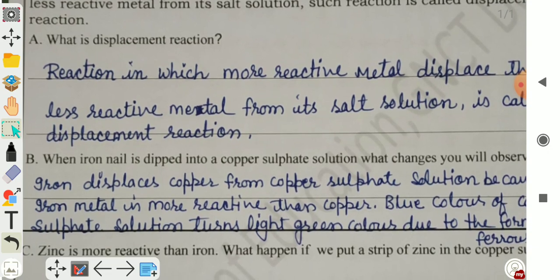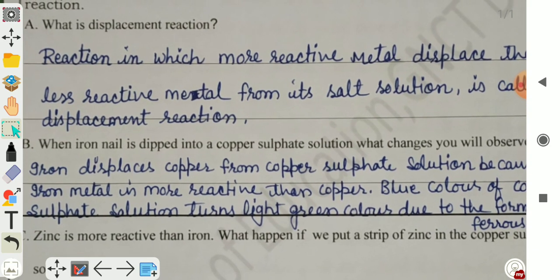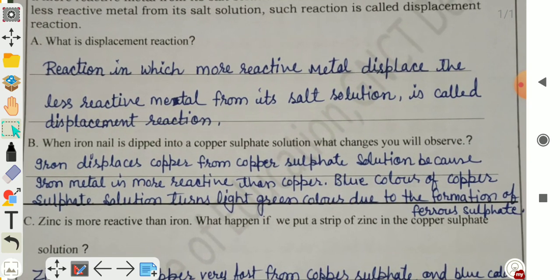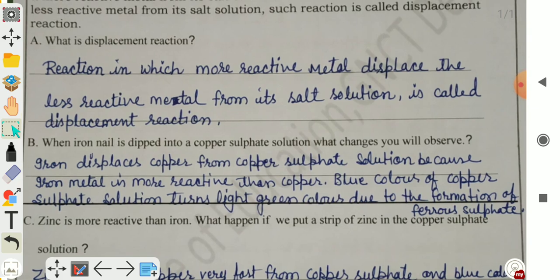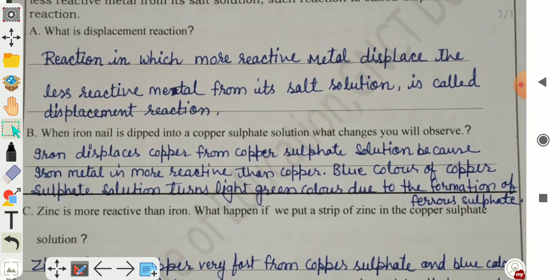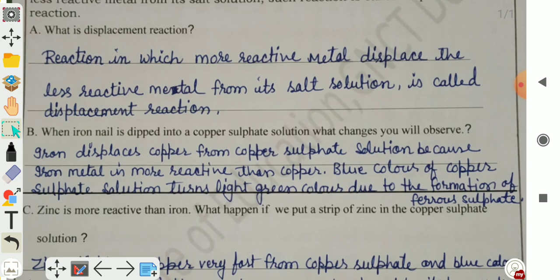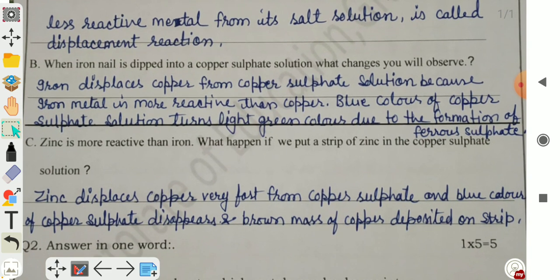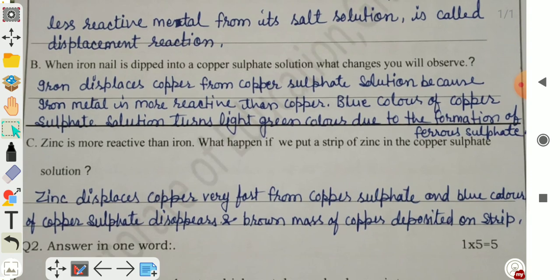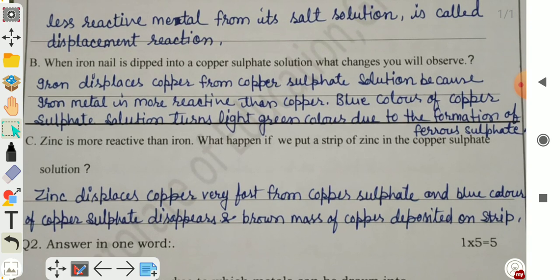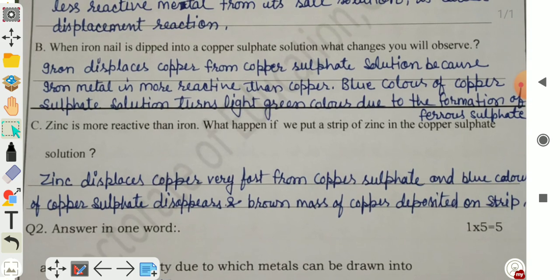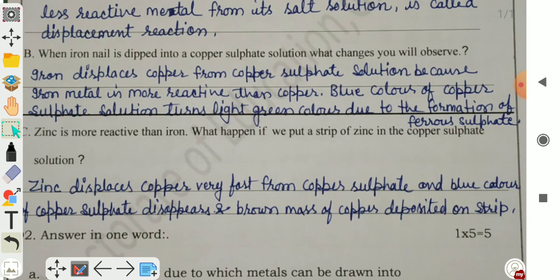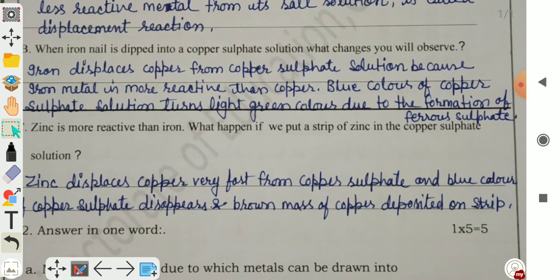Now, question number 1 A. What is a displacement reaction? You have to define it. A reaction in which a more reactive metal displaces the less reactive metal from its salt solution is called a displacement reaction. B. When an iron nail is dipped into copper sulfate solution, what changes will you observe? Iron displaces copper from copper sulfate solution because iron metal is more reactive than copper.